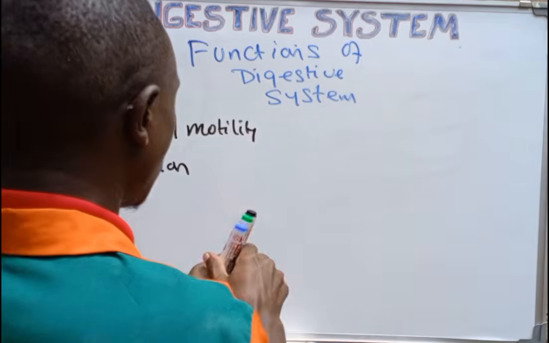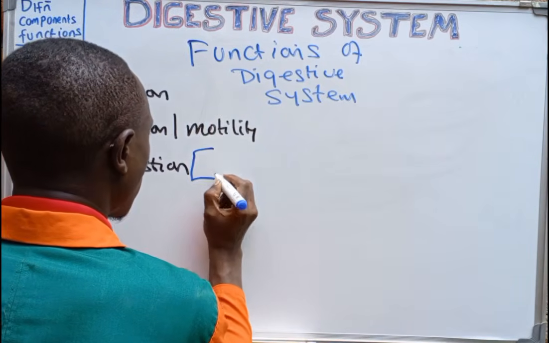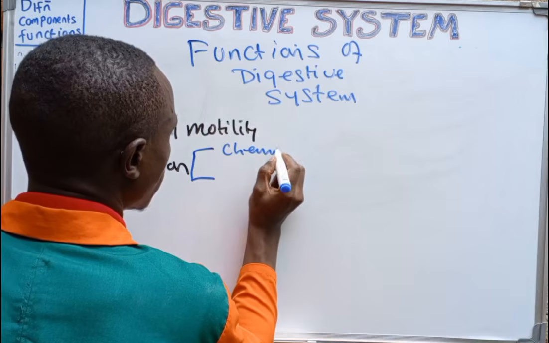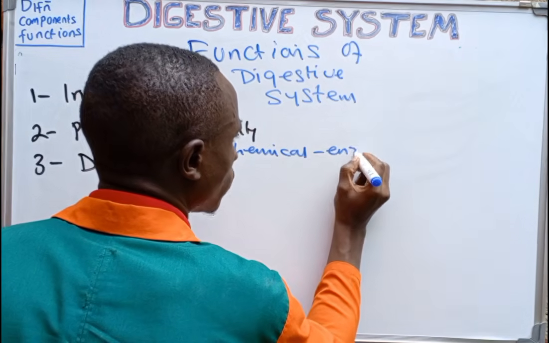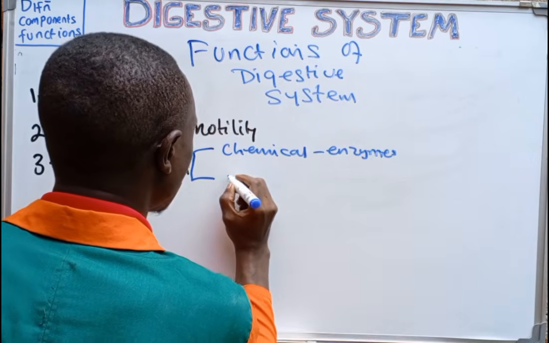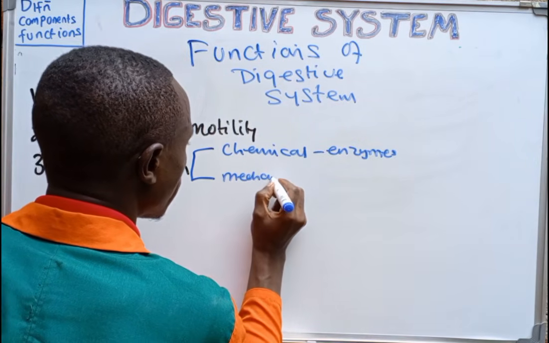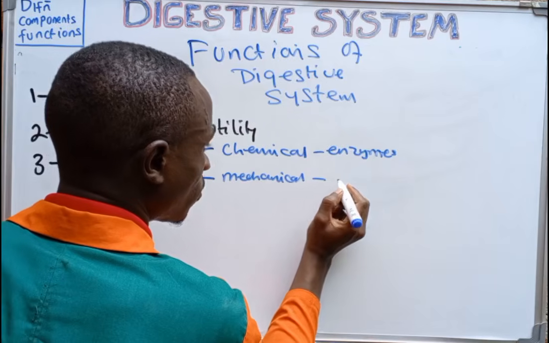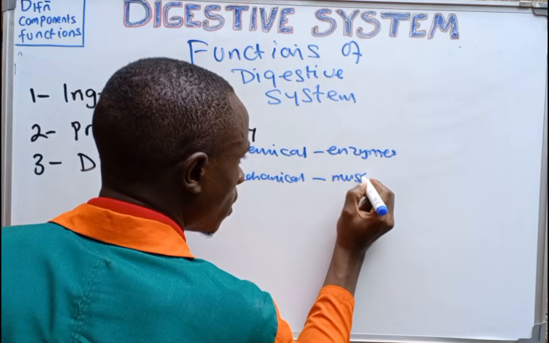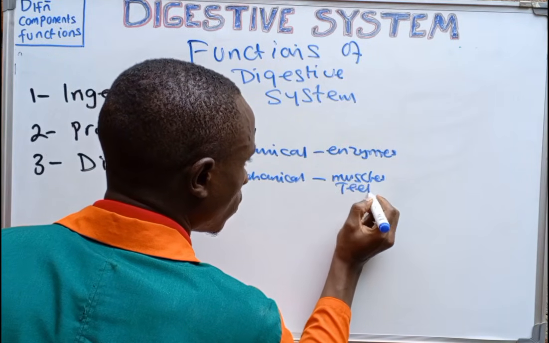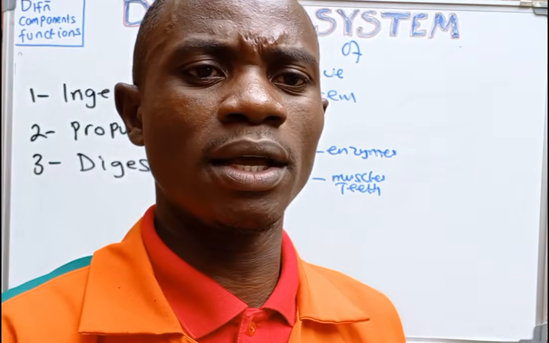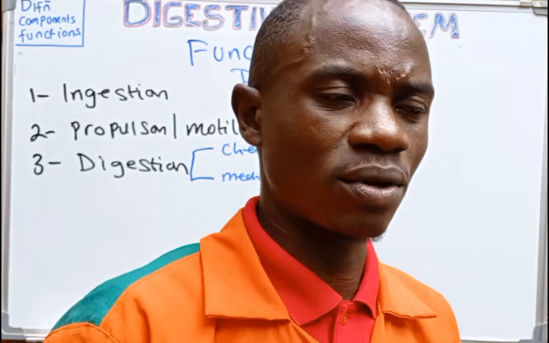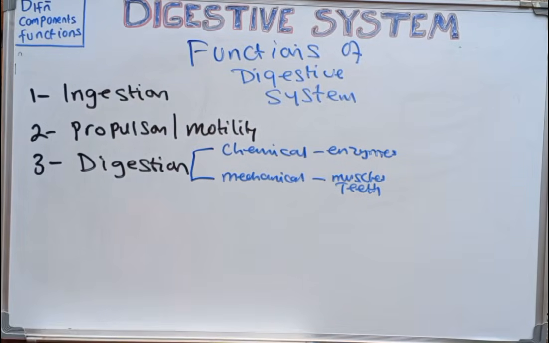When we talk about digestion here, we are mainly focusing on chemical digestion, which uses enzymes, and also mechanical digestion. Here we use muscles and even teeth to break down the food into tiny particles that increase the surface area for enzymatic action. So that's for digestion.